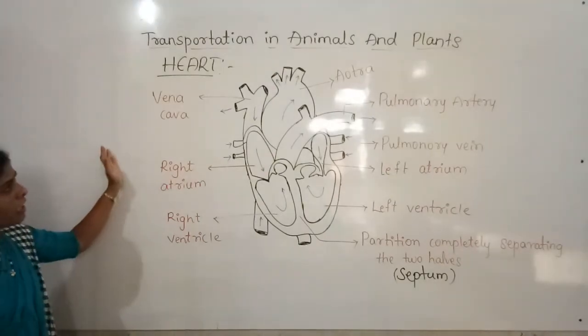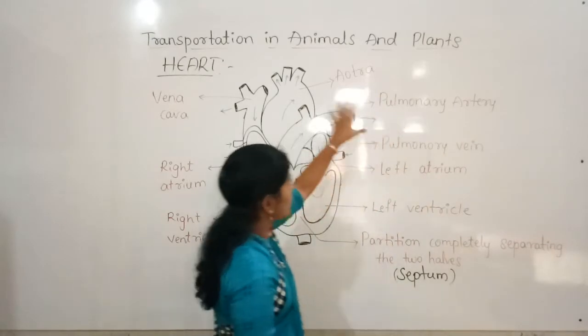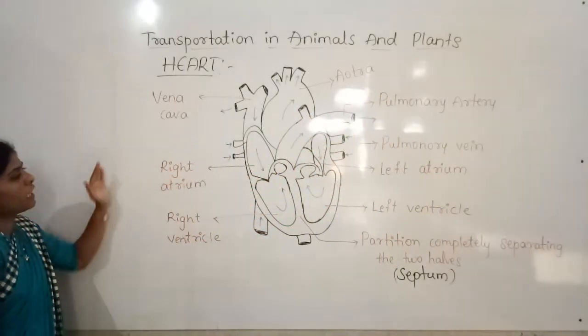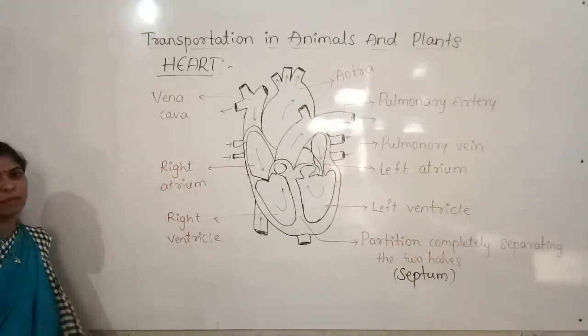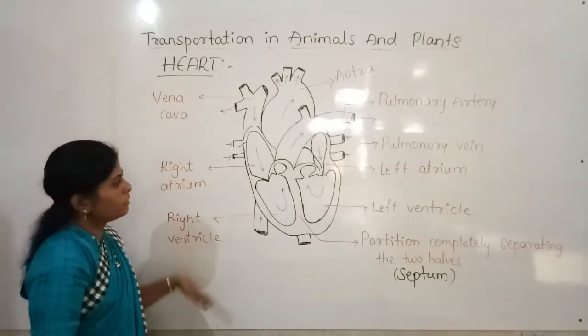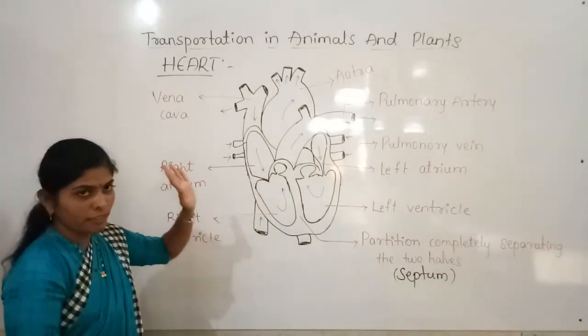And here the vena cava are there, and the aorta, the pulmonary artery, and the pulmonary vein. So these are all the parts of the heart. Let me discuss how the blood is pumped by the heart. So you just observe the arrow marks here.